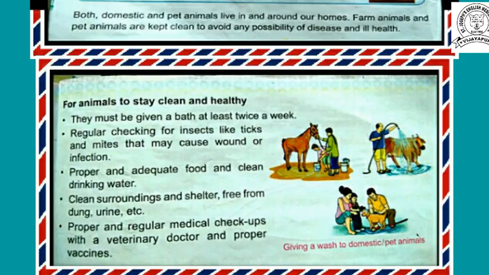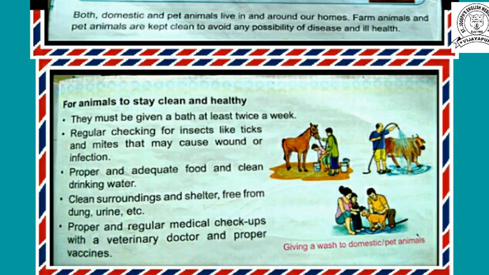Now listen to the next part. Both domestic and pet animals live in and around our homes. Farm animals and pet animals are kept clean to avoid any possibility of diseases and ill health. For animals to stay clean and healthy, they must be given a bath at least twice a week.